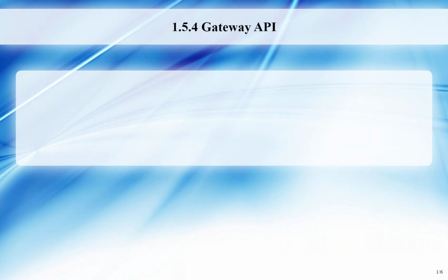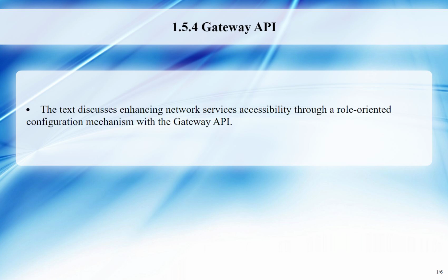Chapter 1.5.4 Gateway API. The text discusses making network services accessible through an extensible and role-oriented configuration mechanism. The Gateway API is an add-on that offers various API kinds for dynamic infrastructure provisioning and advanced traffic routing.